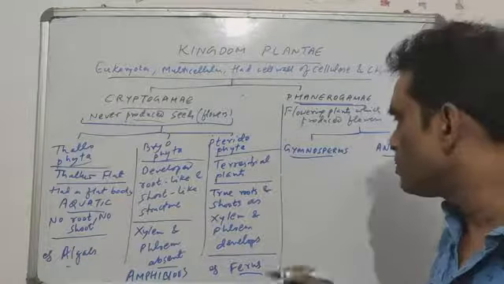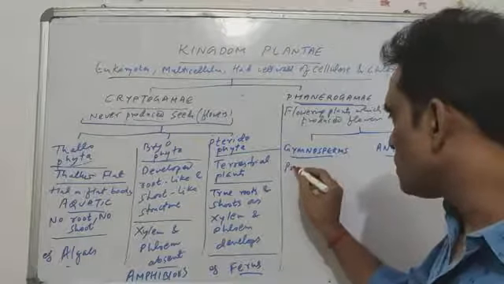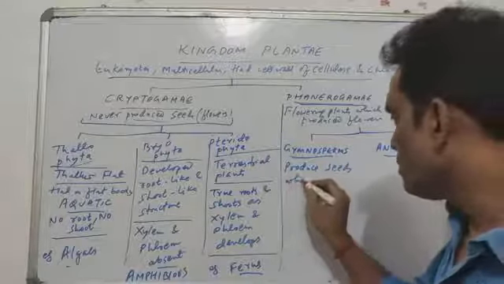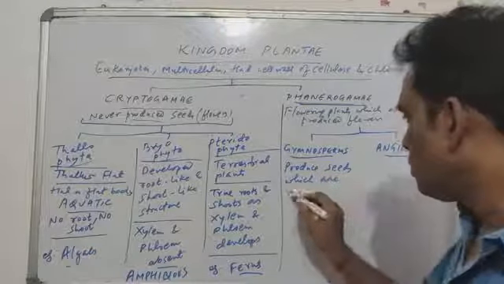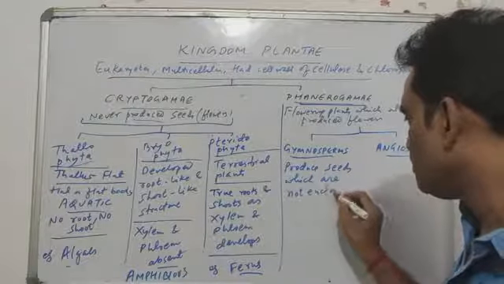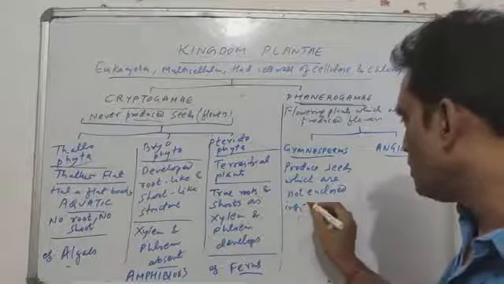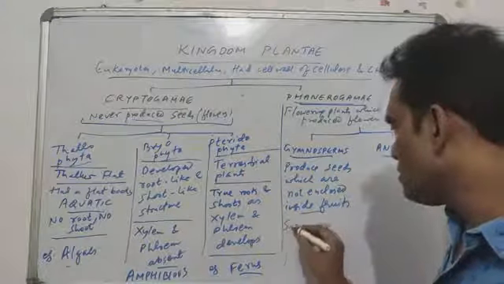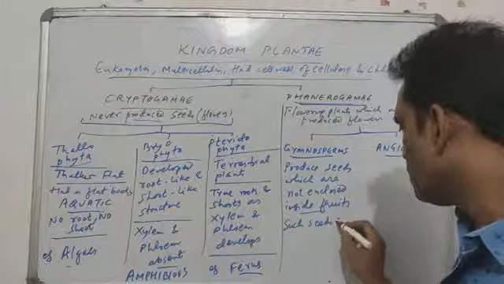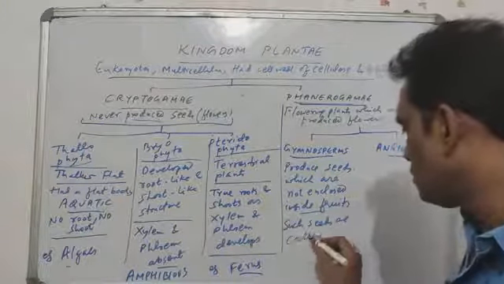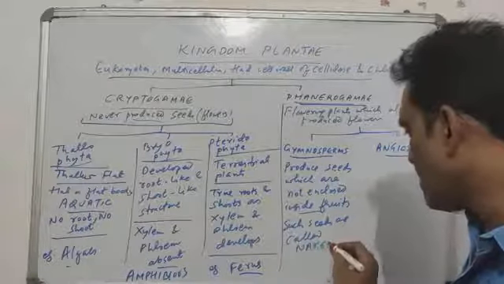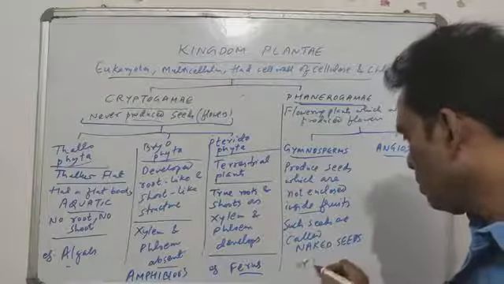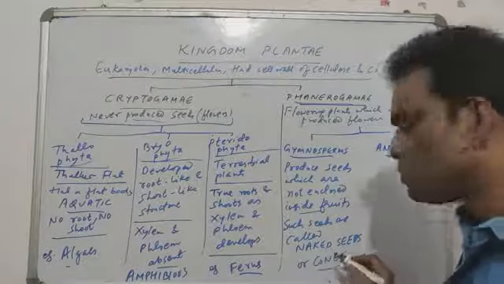Gymnosperms and angiosperms. These plants produce seeds which are not enclosed inside fruits. Such seeds are called naked seeds, or also called as cones.